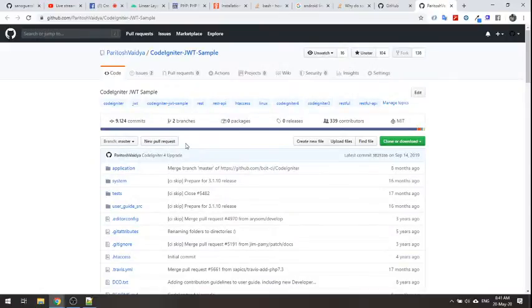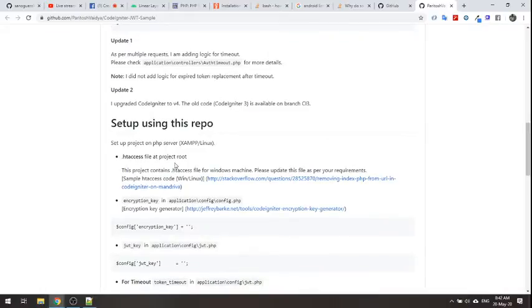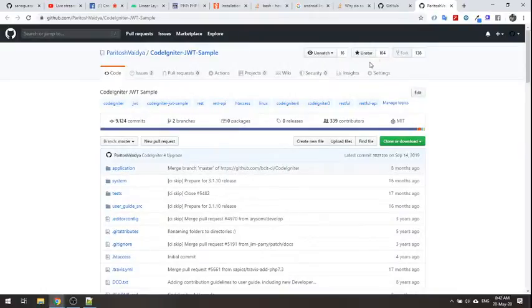Here all my code is available for that project, and with that I added some readme text so that any new developer can just go through it and get to know about the idea. Then there would be other developers who will use my code.